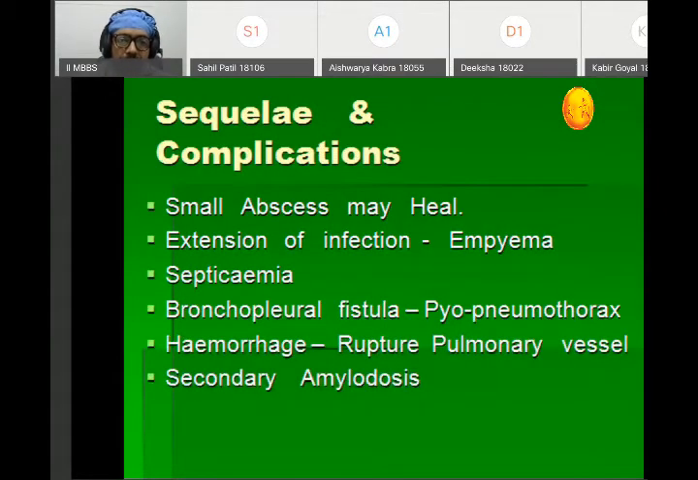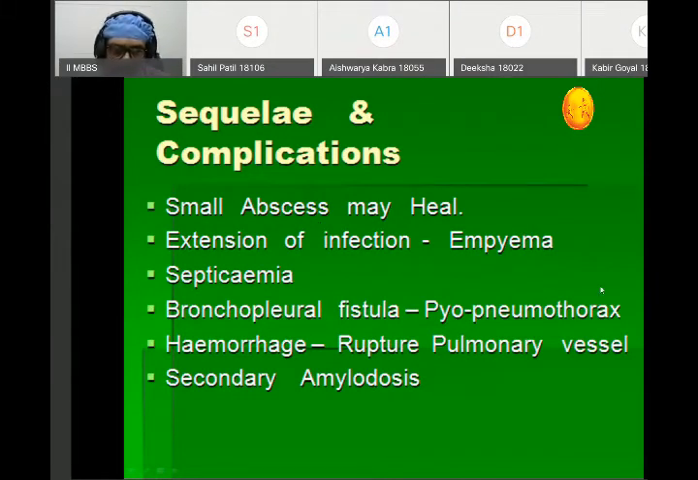Now, complications of lung abscess. Small lung abscesses usually heal by fibrosis and scarring. If there is extension of the infection, that may lead to empyema, septicemia, and in advanced cases, fistulas, mainly bronchopleural fistulas. Whenever there is involvement of a pulmonary vessel, that may lead to rupture and hemorrhage, and long-standing infections may lead to secondary amyloidosis. So these are some of the complications seen in lung abscess.